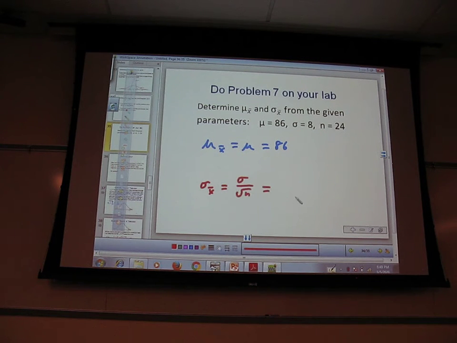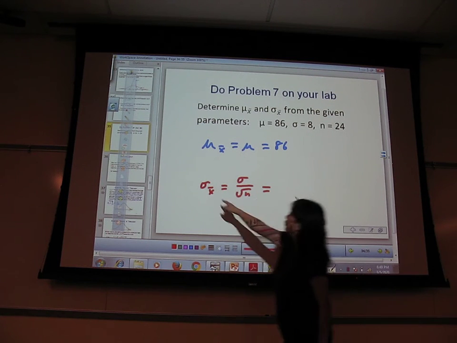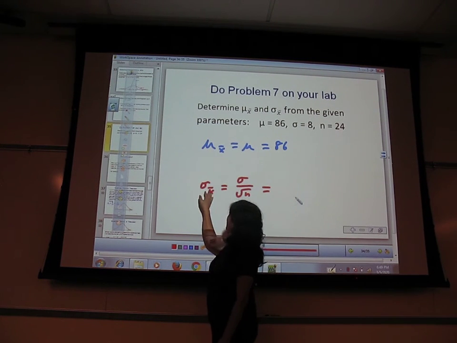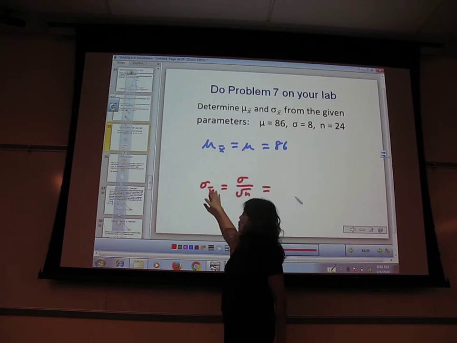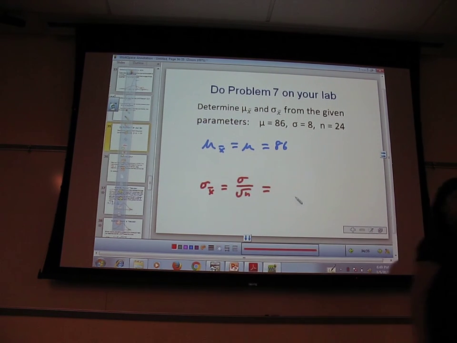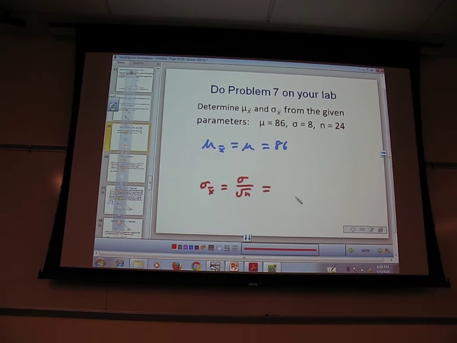So again, remember, these are just labels. Anytime you have this little subscript, these are just labels. And it could be the sigma of the mean. So what's my sigma? 8 over square root of n. N is 24. What did you guys get? 1.63. Good? 1.63. Sure, 1.63. Okay. Good.